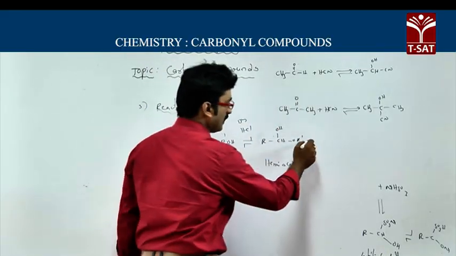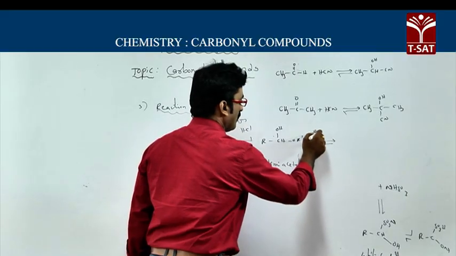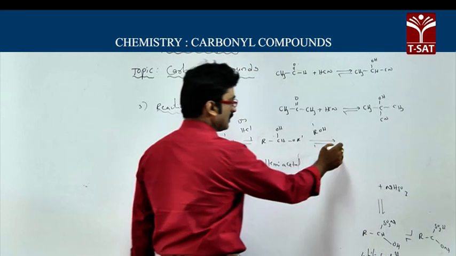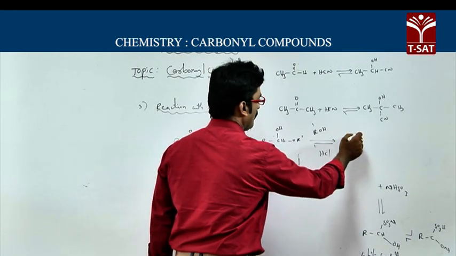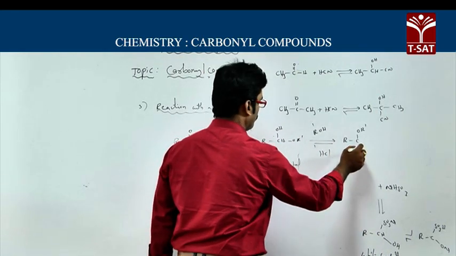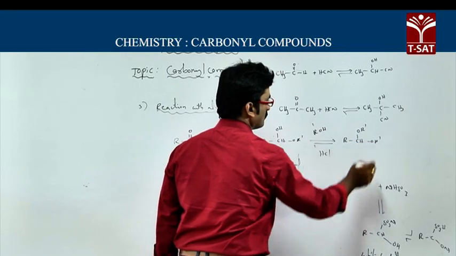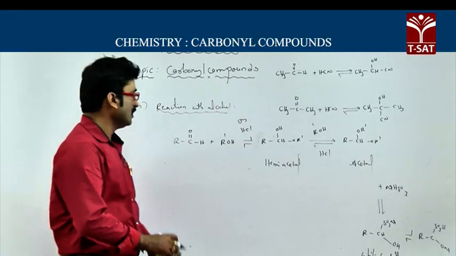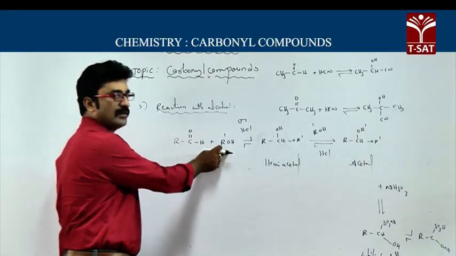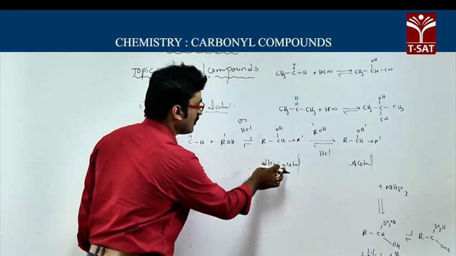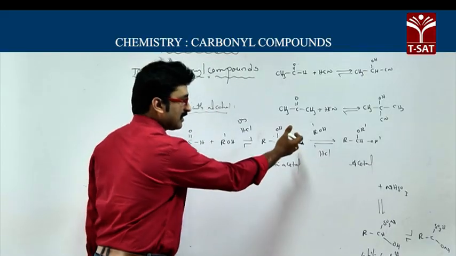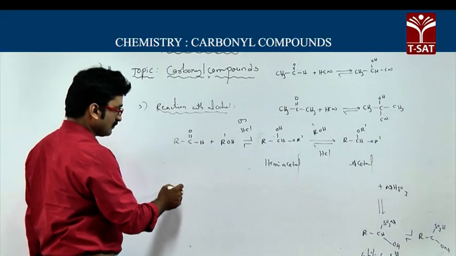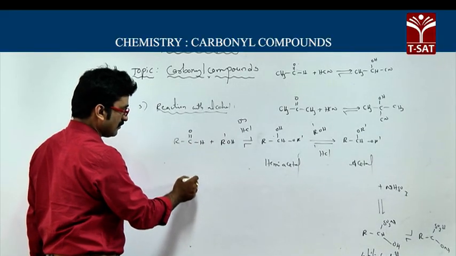This hemiacetal again reacts with alcohol in the presence of dry HCl, and again you will get R-CH(OR')2. This is called an acetal. So, aldehydes react with alcohols in the presence of dry HCl and form a hemiacetal, and that further reacts with alcohol and forms an acetal. Now, if you take a ketone, R-C=O-R.